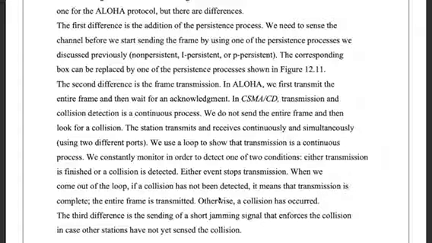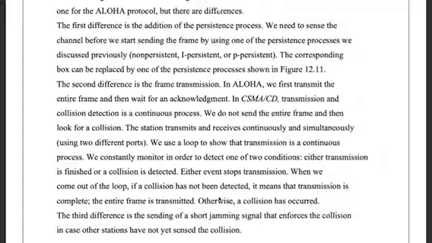The second difference is the frame transmission. In Aloha, we first transmit the entire frame and then wait for an acknowledgement. In CSMA/CD, transmission and collision detection is a continuous process. We do not send the entire frame and then look for a collision. The station transmits and receives continuously and simultaneously. We use a loop to show the transmission is a continuous process. We constantly monitor in order to detect one of two conditions: either transmission is finished or a collision is detected.